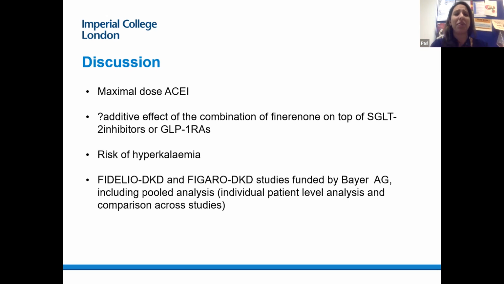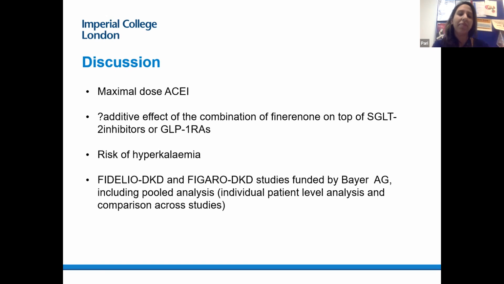But what really struck me is, given the way they designed these studies, actually we've been able to do such important individual patient level analysis and a comparison across studies. Whereas I think that, sometimes when I look at all the SGLT2 papers that we see with their outcomes in terms of chronic kidney disease, actually it's so much more difficult to do a pooled analysis, because they all have slightly different study designs and they've included different individuals and things.